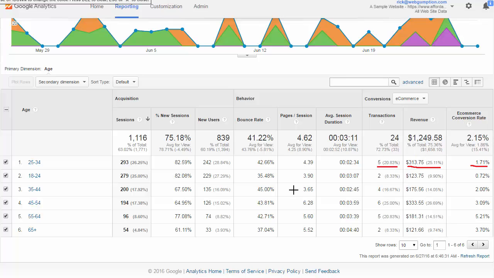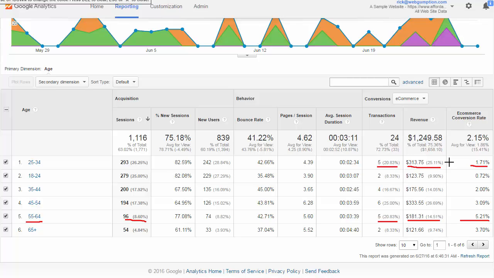Now what's interesting is if we compare this age group, our most common, to a least common age group, the 55 to 64 age range, which makes up a very small portion of our traffic, less than 9%, but at the same time yielded about the same number of transactions, less revenue, but showing an e-commerce conversion rate that's about 5.2%. So it's roughly 3 times higher as far as the conversion rate goes.